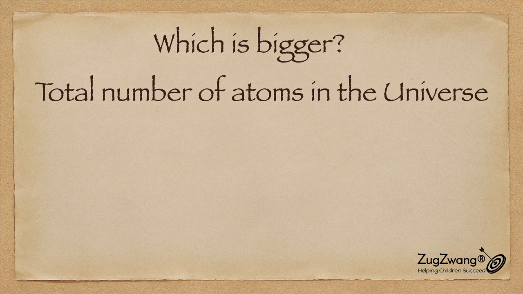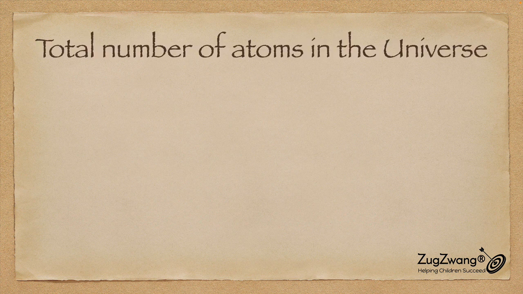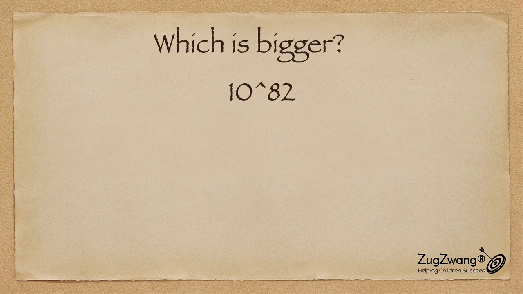So which is bigger now? The total number of atoms in the universe or the number of possible chess games? Let's first see how many atoms there are. From a brief Google search, the total number of atoms can be estimated to be 10 to the power 78 to 10 to the power 82. We'll probably do another video on exactly how to estimate this value, but as of now, let's assume this. And now ask the question, which is bigger?